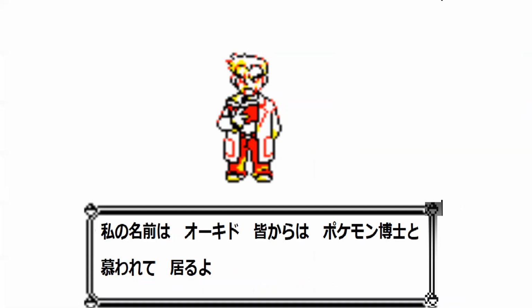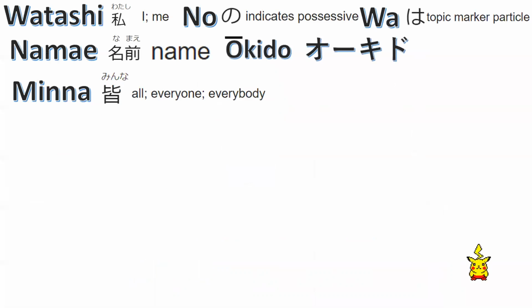How about this one? Let's try it first with the kanji. Can you read this one? Let's pause the video and try to read this one. I hope you take the time to review that kanji and try. If you are not able to answer, don't worry, we are still learning. So let's try to learn the words that we have from our professor. This is what he said. What are the vocabs that we have?